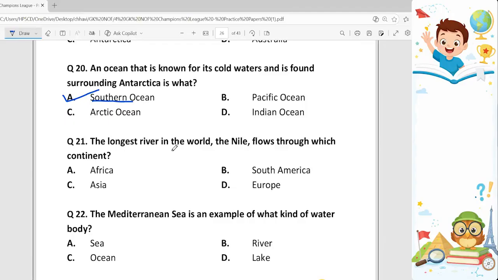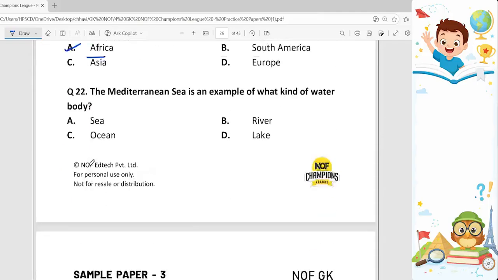21st question. The longest river in the world, the Nile, flows through which continent? It flows through Africa. Option A is the correct answer.